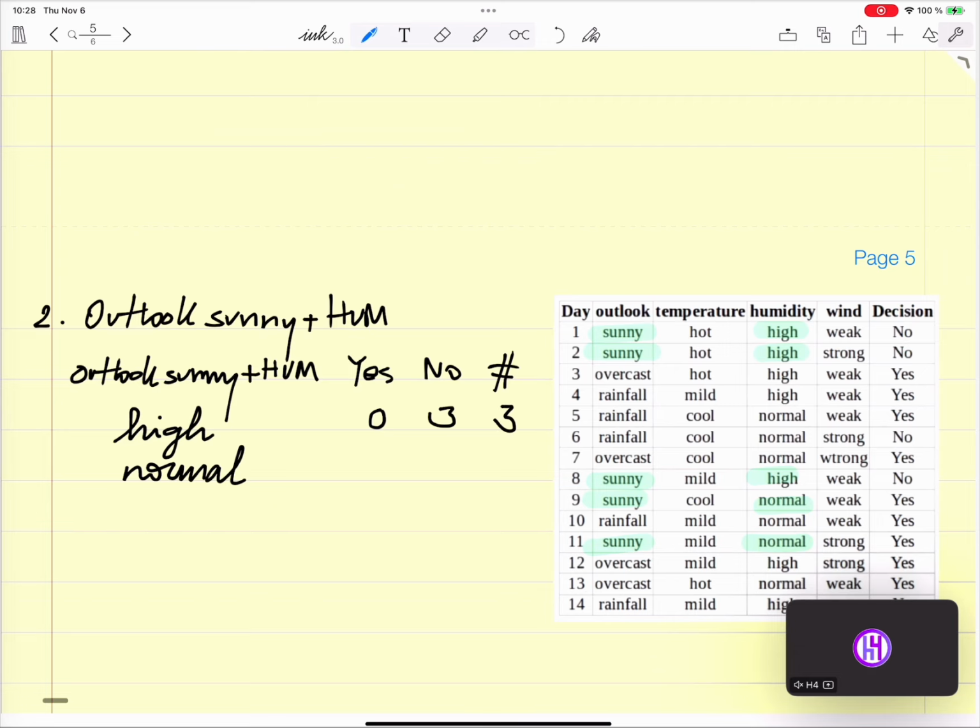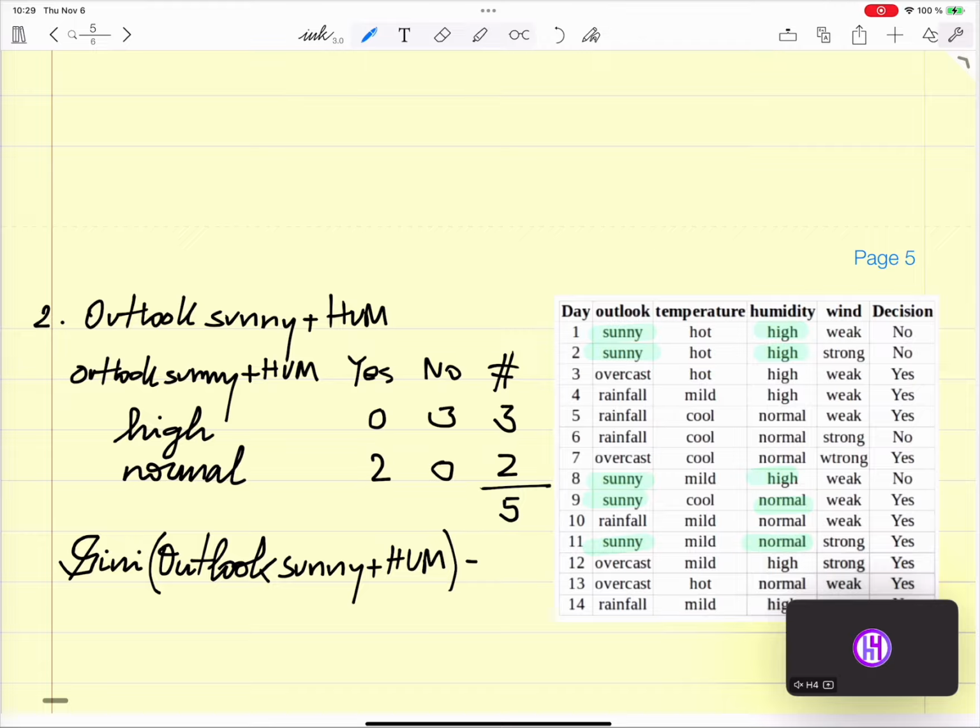And for normal it's 2 times yes, no no's, total of 2. So it's 5 again. So I can say already that the overall Gini of Outlook sunny plus humidity is 0 because it's always one way or the other.